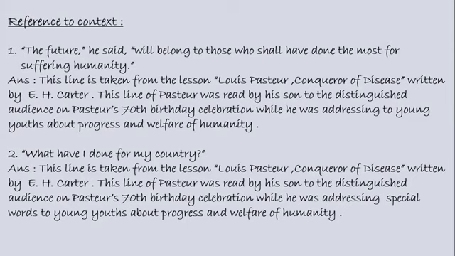So both are a similar kind of answer because both are taken from his birthday celebration speech, which he was addressing and which was read by his son at that time. So the answer is a bit similar. So in this way, you can get the questions and you can answer.